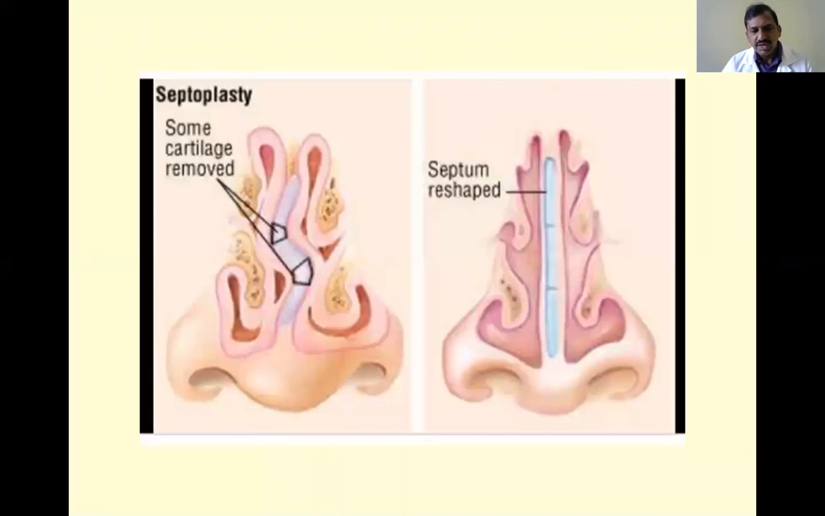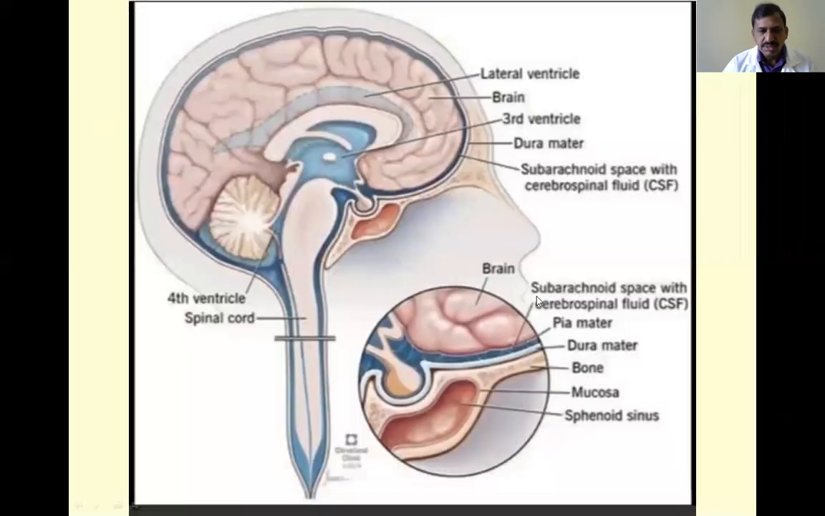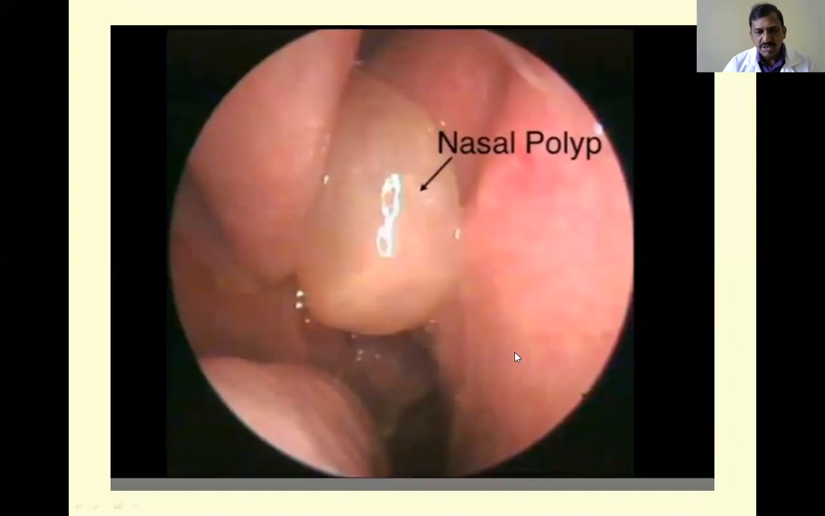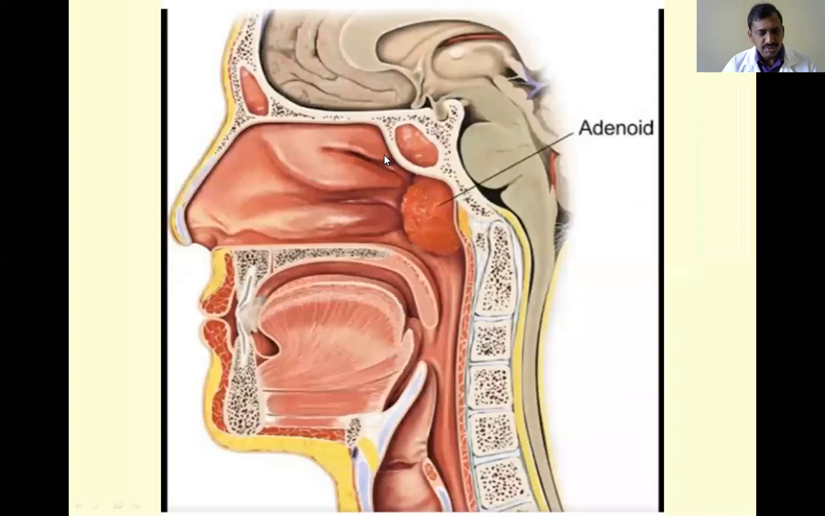You see, this is the deviated nasal septum, and this is the deviated nasal septum after septoplasty. Next, this is the cribriform plate of the ethmoid bone, and this is the body of the sphenoid. If there is any breakage in this area, the CSF may leak through it. That is another important thing. This is the nasal polyp, the mucus growth from the nose.